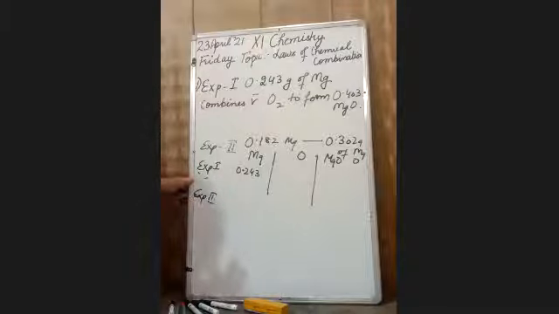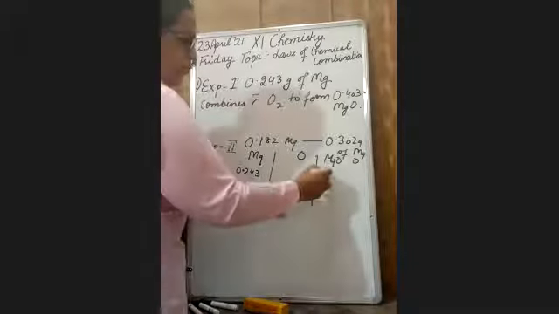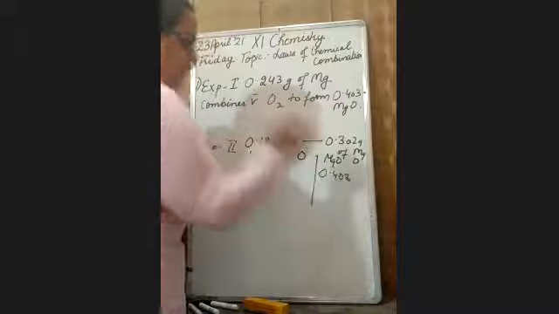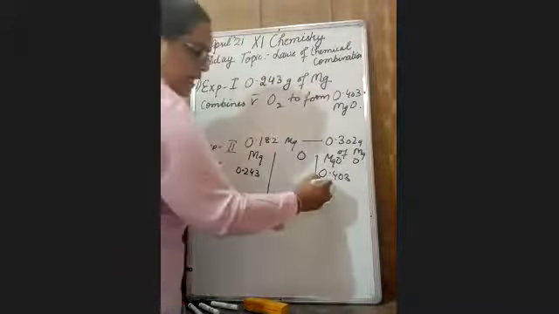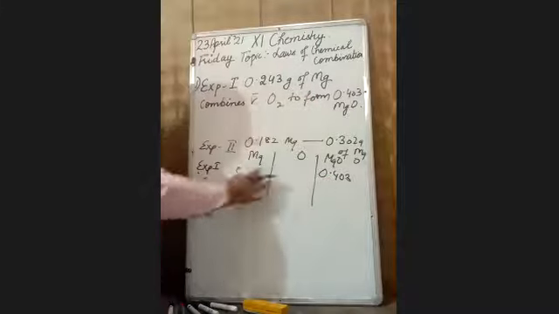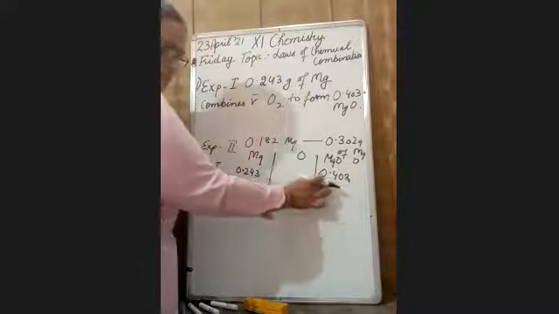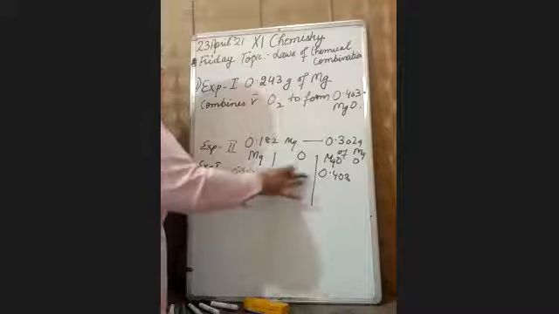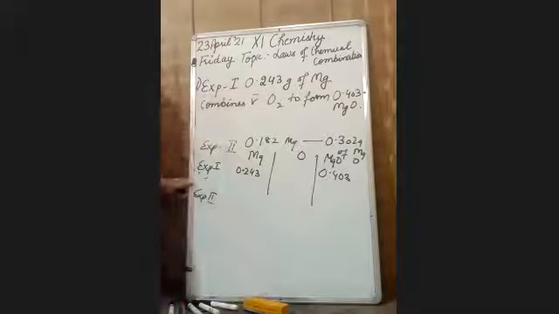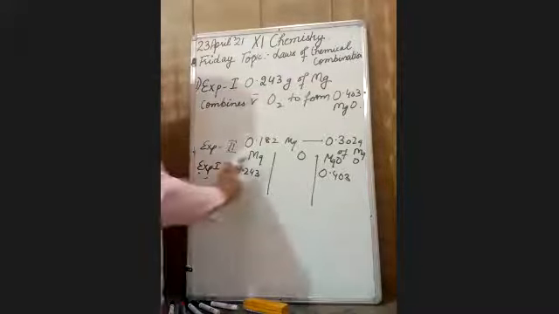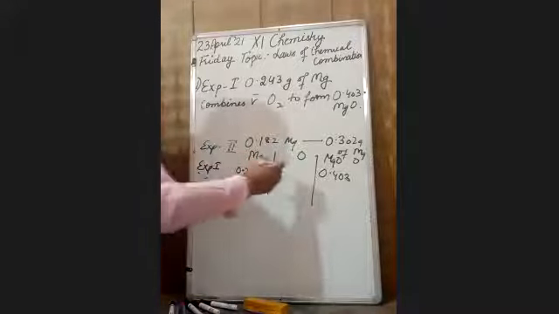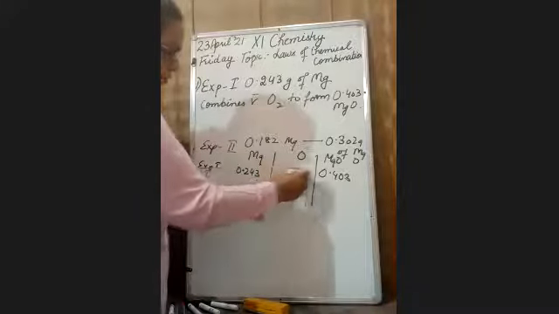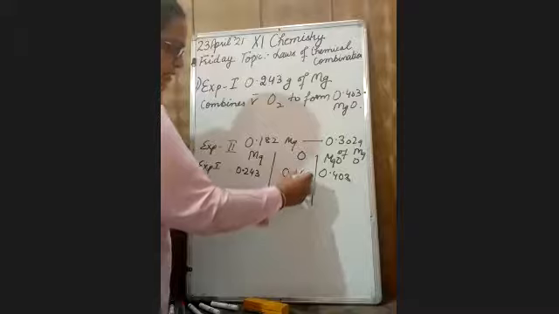It combines with oxygen to form 0.403. See, my dear students, it combines with this to form this. So if I need the mass of oxygen, I can subtract this from this. So 0.403 minus 0.243. That comes out to be around 0.160.